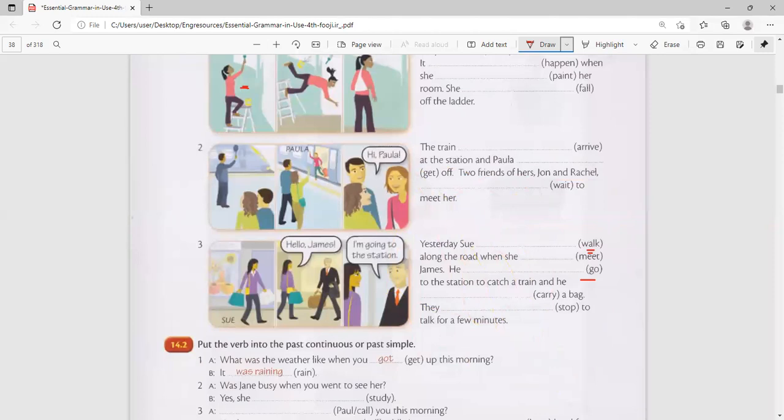They stopped. No, stopped is only once. They don't stop and stop and stop. They only stopped once. They stopped to talk for a few minutes. Yes, that's good. That's good.